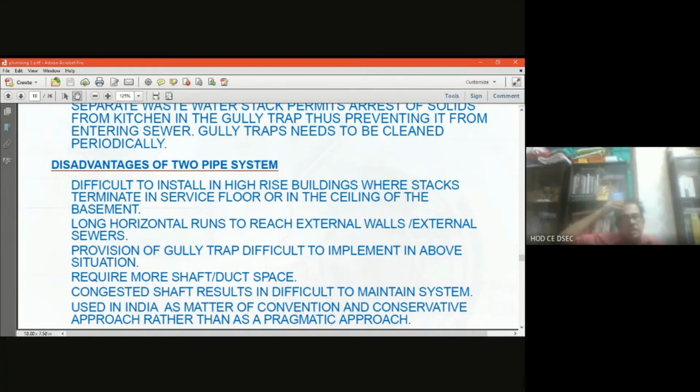Provisions of gully trap difficult to implement in above situation. These are the advantages I am going to tell you. Now, the two pipe system requires more shaft duct space, because more pipe means more shaft duct space is also utilized. The more pipes there are, the more duct space is needed. That is another disadvantage I am going to tell.